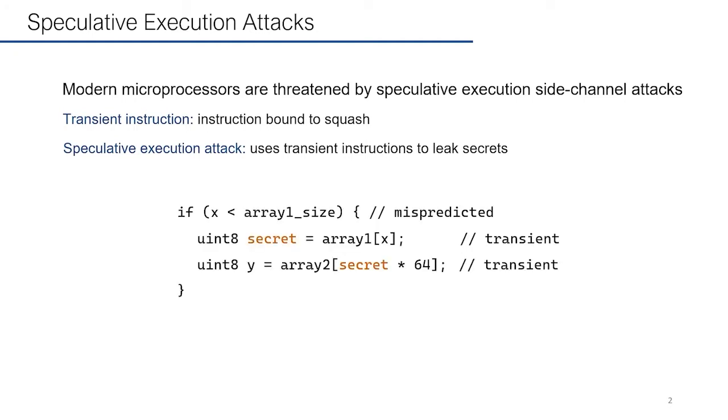Here's an example of how it works. Attacker has control over variable x, and the attacker wants to perform an out-of-bound access. Attacker will set x to a value larger than array1 size and mistrain the branch predictor, which will cause the processor to mispredict. So the processor will execute these two transient instructions and leak the secret.